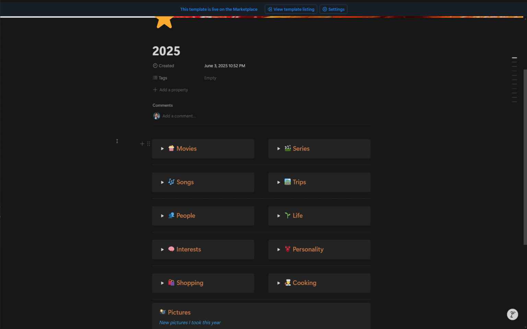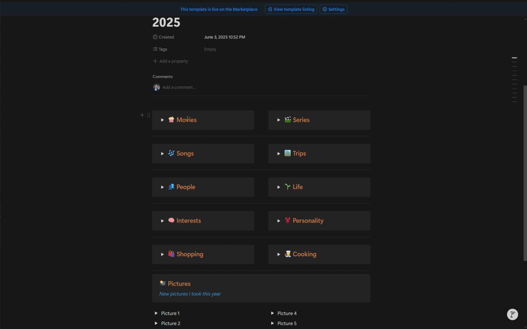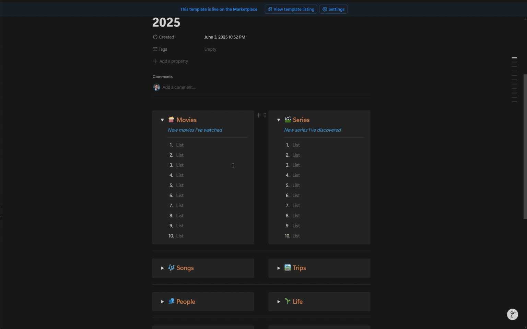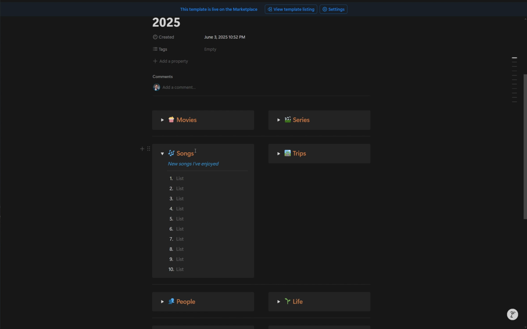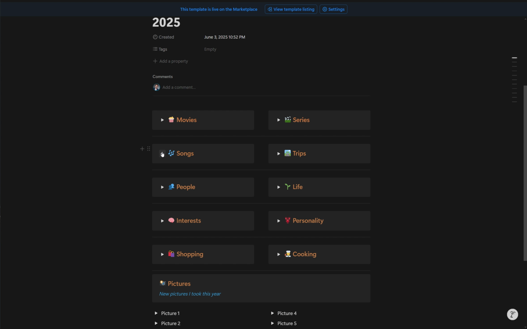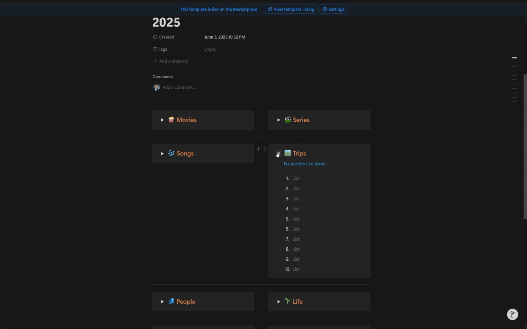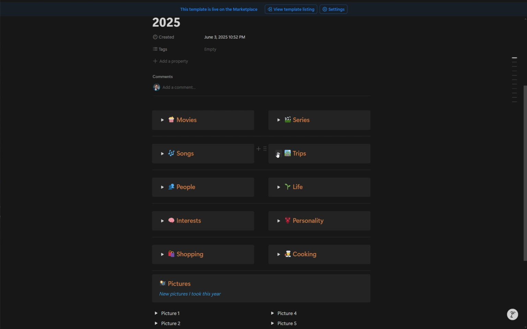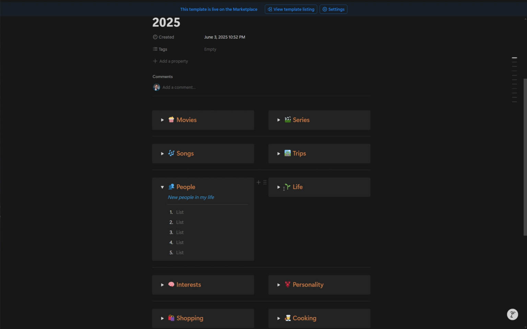So as you can see, this template allows you to look back on a few different domains in 2025. You've watched a whole bunch of movies and series, and you want to keep track of what you consider your top 10 recommendations, movies and series you've watched. Other things, quite straightforward, would be songs you've listened to, your favorite songs from 2025, trips you've been on. Could be a city trip, a large trip, a ski trip, could be anything. And then you have some things about your life. Maybe new people you've met, major life occurrences that took place. Maybe you got engaged, your brother had a baby, you changed jobs, could be anything.